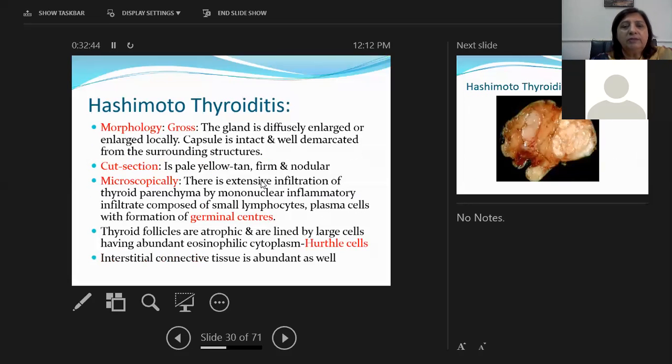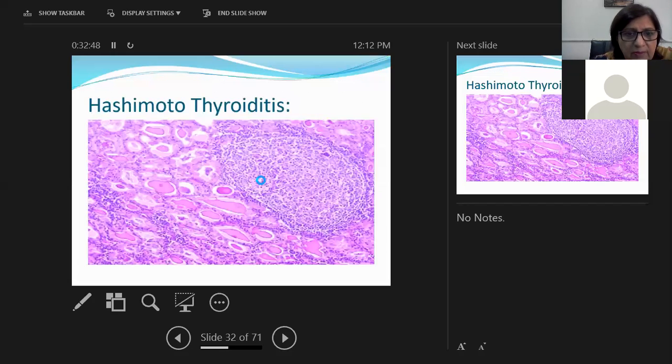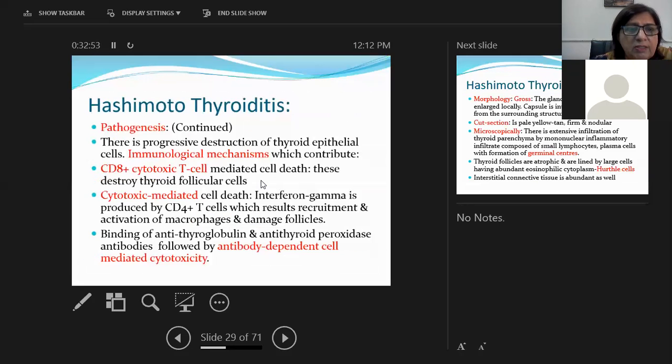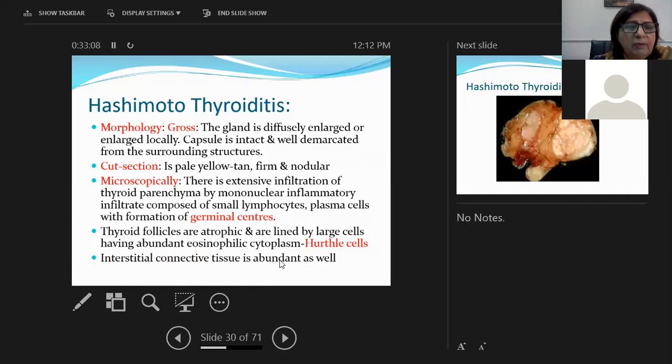Okay. One thing I forgot to mention is Hashitoxicosis, which I think I have written somewhere else, but I'll tell you here what Hashitoxicosis is. Hashitoxicosis is seen in early stages of Hashimoto's thyroiditis, in which increased thyroid hormone storms into the circulation when thyroid parenchyma is destroyed, and first the patient presents with hyperthyroidism, and later there is going to be hypothyroidism. Okay. So I will explain Hashitoxicosis again as well.